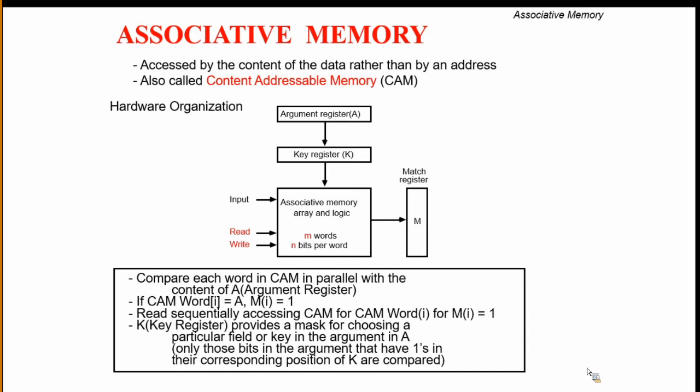So the amount of time will be reduced if the instructions are executed based upon the content rather than the address. And see here the block diagram.